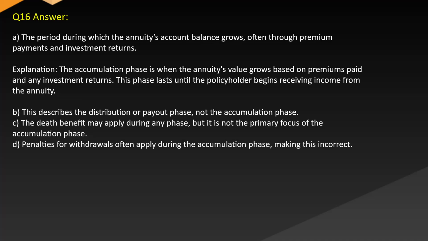Answer A. The period during which the annuity's account balance grows, often through premium payments and investment returns. Explanation. The accumulation phase is when the annuity's value grows based on premiums paid and any investment returns. This phase lasts until the policyholder begins receiving income from the annuity. B. This describes the distribution or payout phase, not the accumulation phase. C. The death benefit may apply during any phase, but it is not the primary focus of the accumulation phase. D. Penalties for withdrawals often apply during the accumulation phase, making this incorrect.